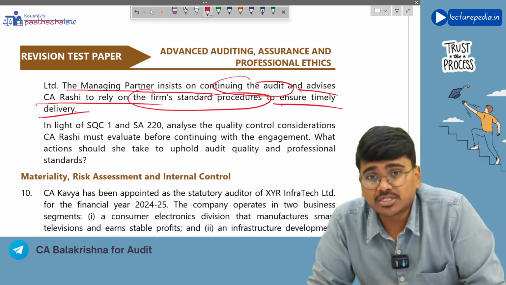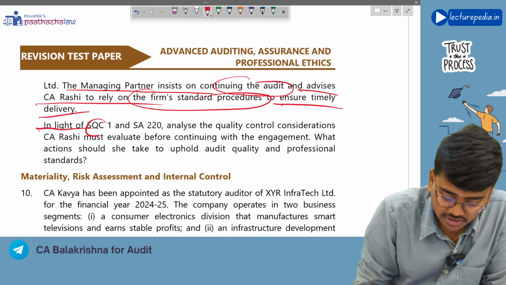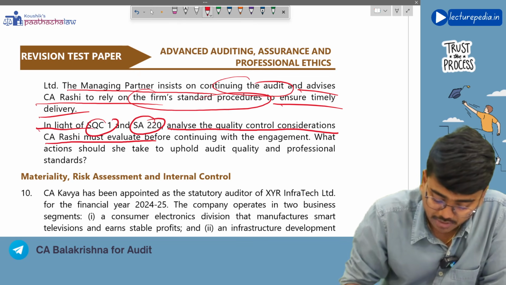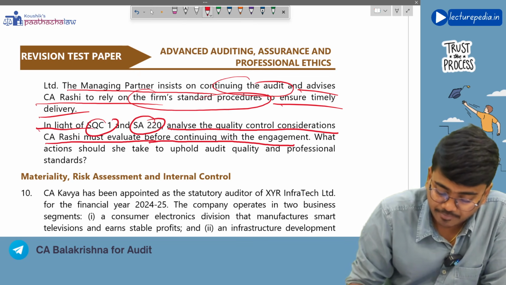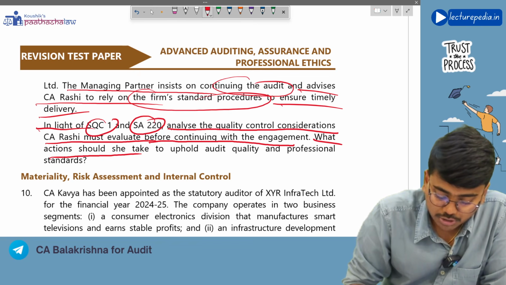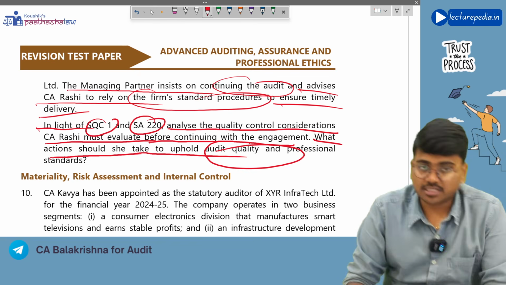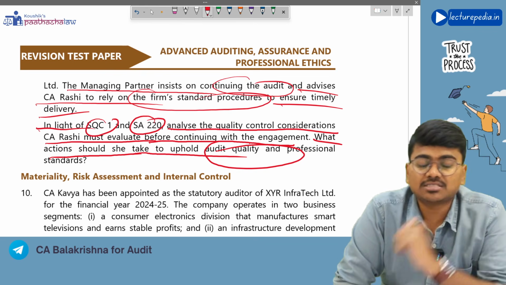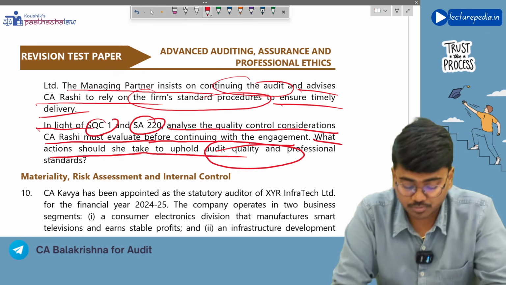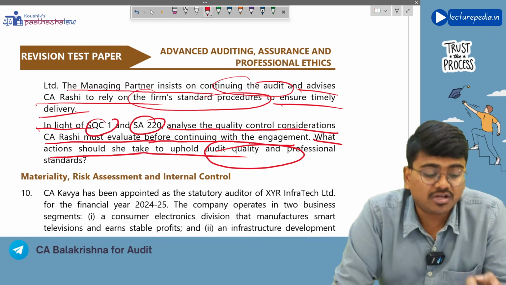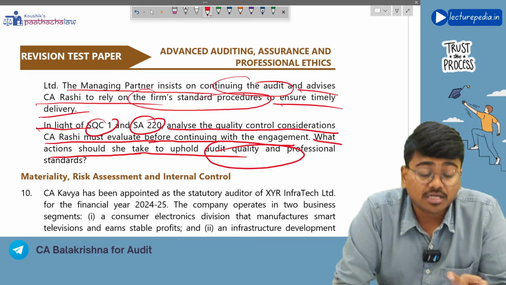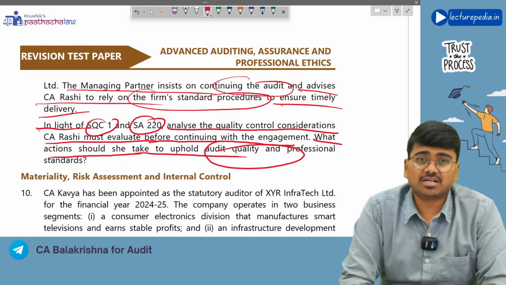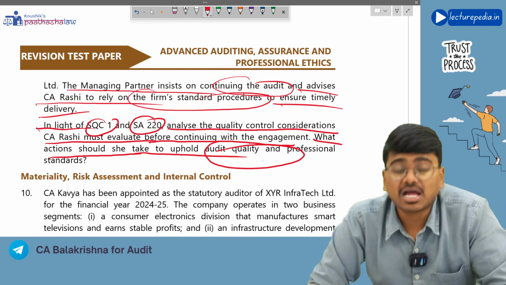Here you need to analyze the quality control considerations in light of SQC 1 and SA 220. Here Rashi must evaluate, before continuing with the engagement, what actions she should take to uphold audit quality. Generally, while accepting the engagement, you will perform client acceptance and continuance procedures. You need to verify the integrity of the client and check whether your engagement team will be able to discharge the work that you are accepting.